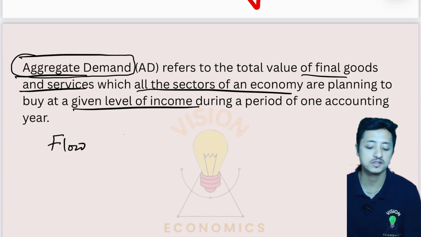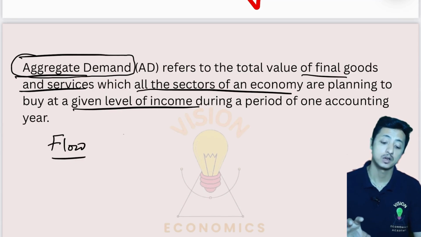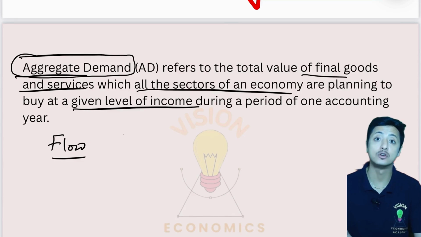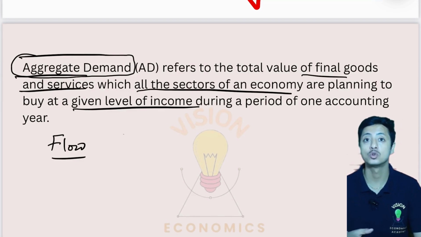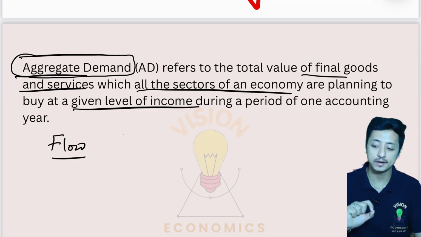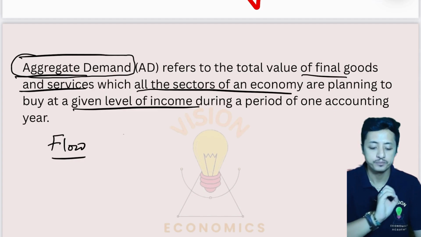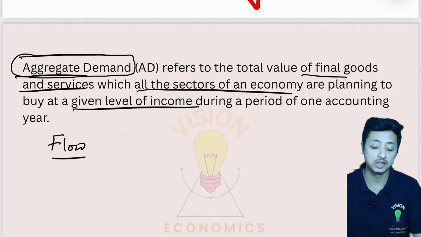Aggregate demand means the total value of all the final goods and services which is being planned by all the sectors in the economy, all the sectors, primary, secondary, tertiary, at a given level of income during a period of one accounting year.